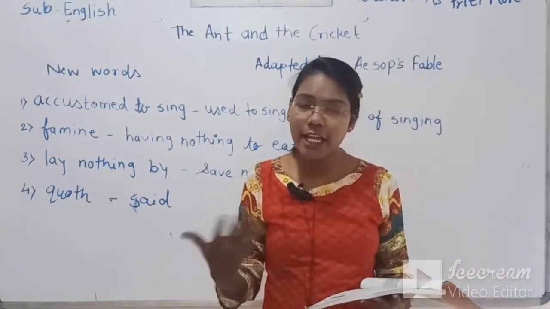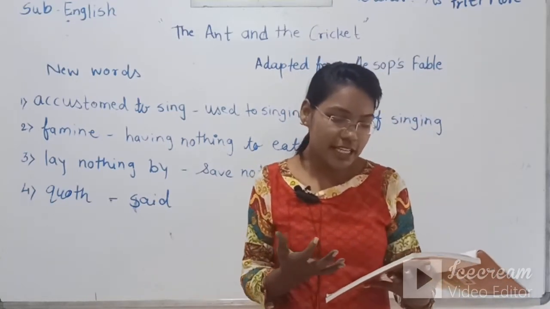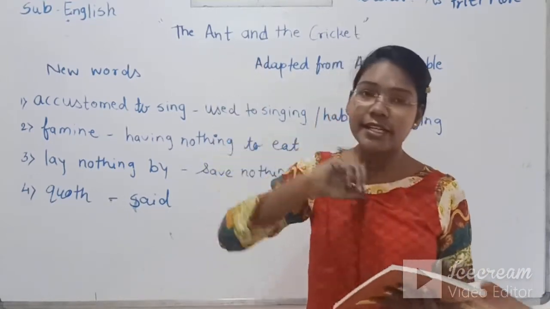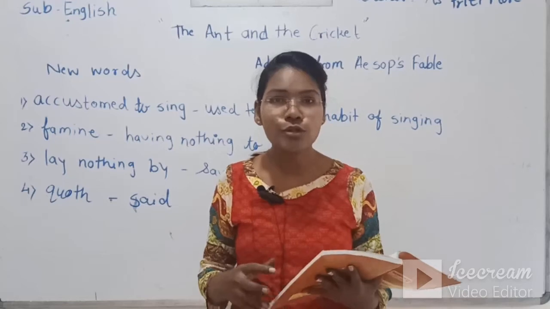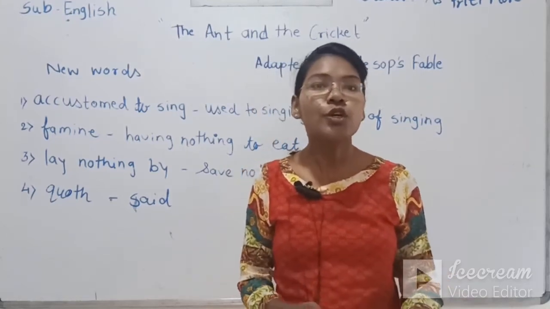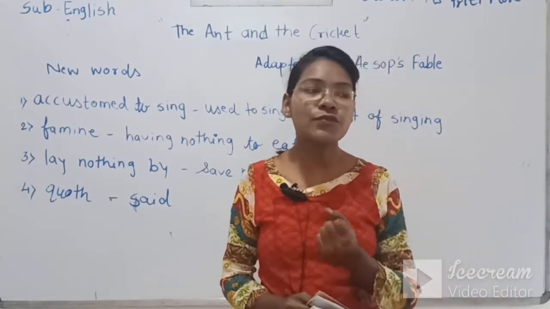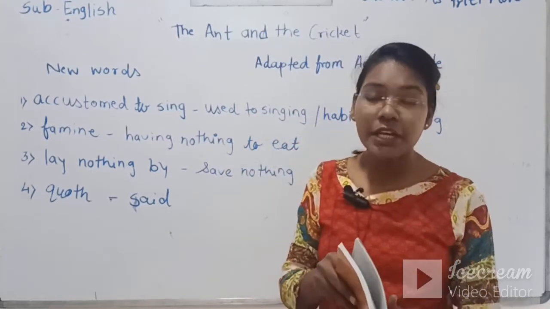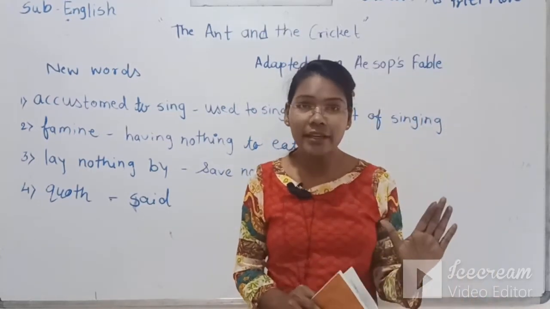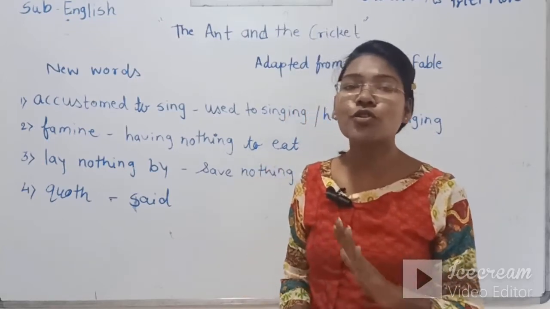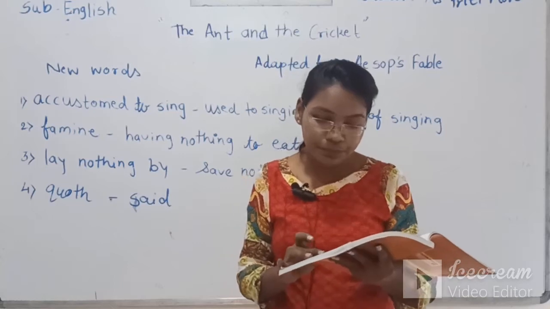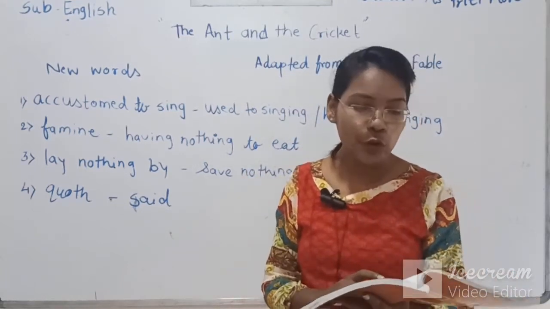In the next stanza, he decided to go to the ant's house so that the ant would help him, giving shelter or some food to eat, so that the cricket will be alive. If the ant denies help to the cricket, he will definitely die of starvation and sorrow.